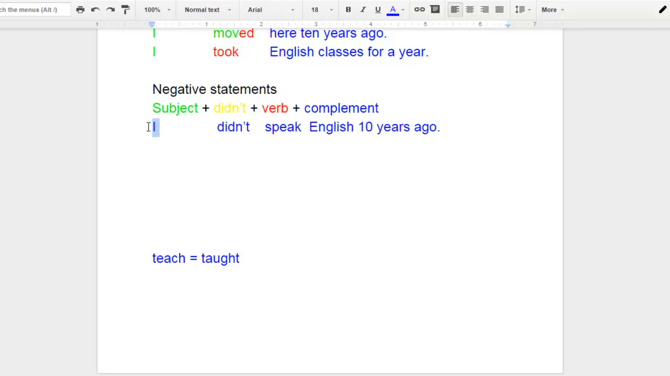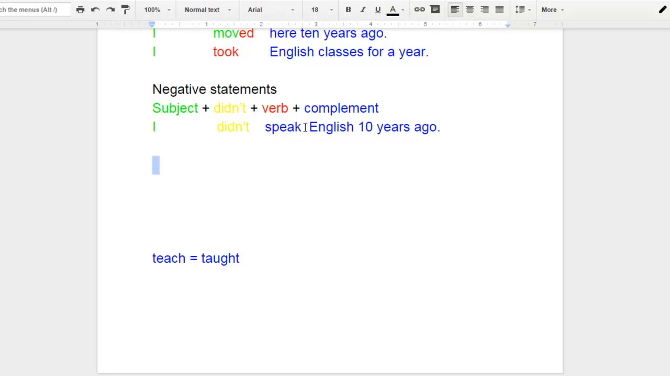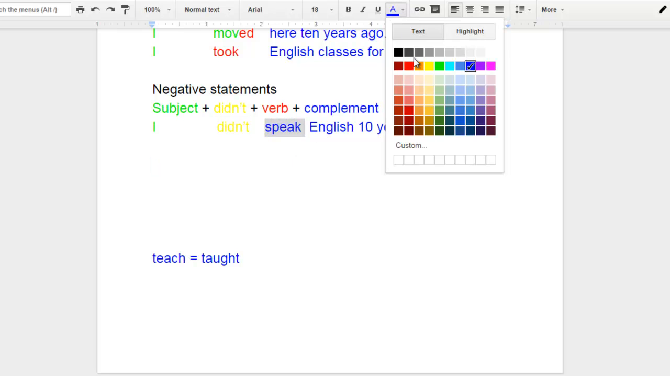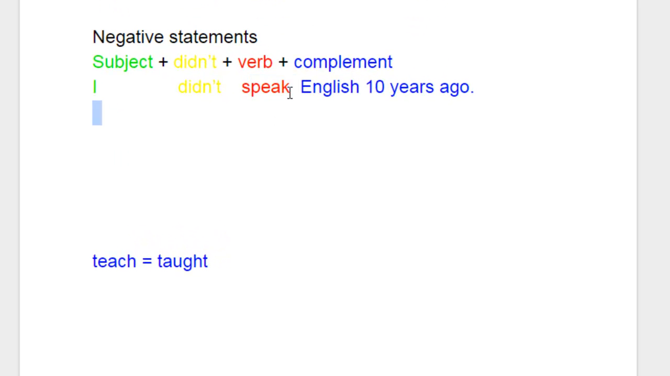So we have a subject. I'm going to go ahead and play with the colors for a little bit. This follows didn't, and then it's going to follow the verb. Now, important here, I want you to notice that in this case, this verb does not change to the past. Okay, so the verb in the negative statements will remain in the present tense. It will not change to the past. That's very important. And that's because this auxiliary verb causes this verb to not change to the past. I didn't speak English 10 years ago.